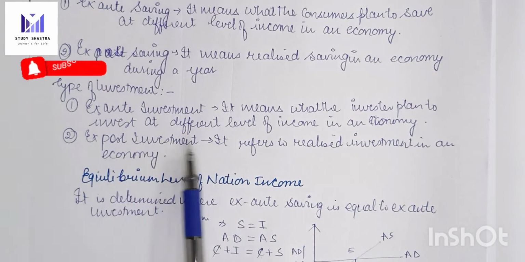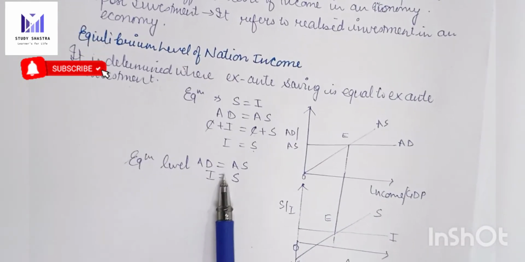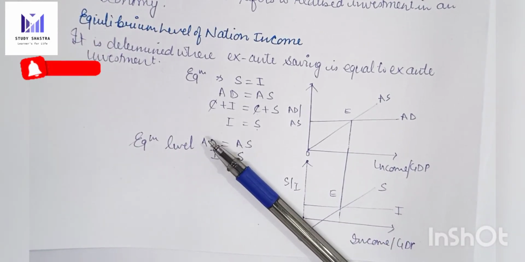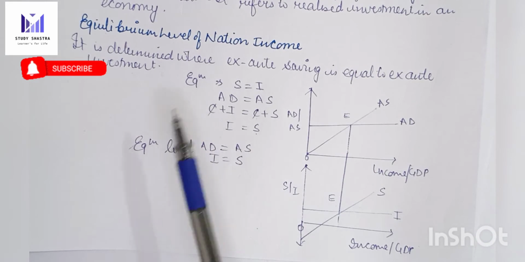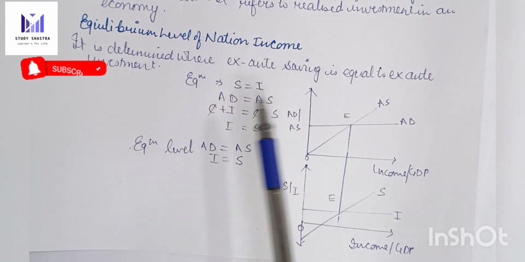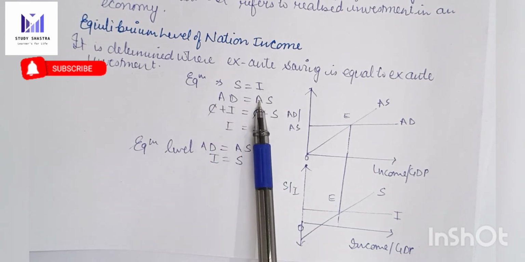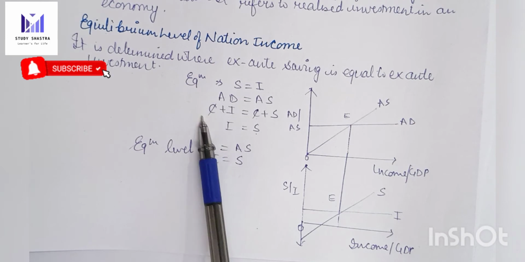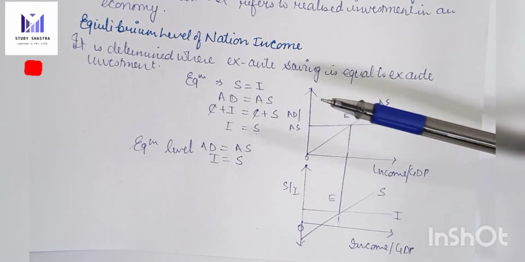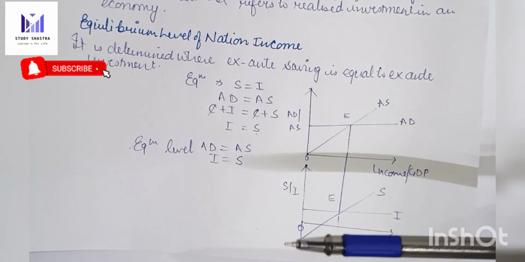The equilibrium level of national income, which is our main topic here, is determined where ex-ante savings equals ex-ante investment, that is, our planned savings equals planned investment. And as we determine AD and AS equilibrium by the AD and AS approach, we get I equals S. So to determine the equilibrium level of income, we can use both AD and AS, and savings and investment.